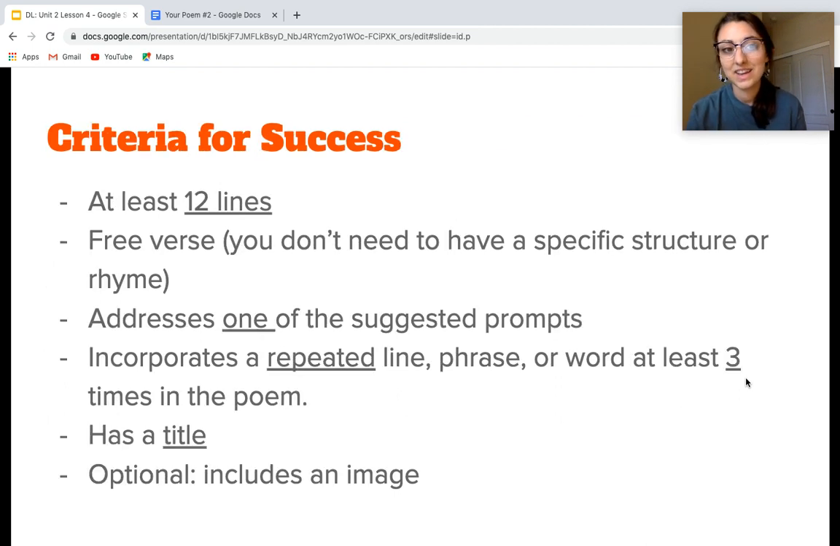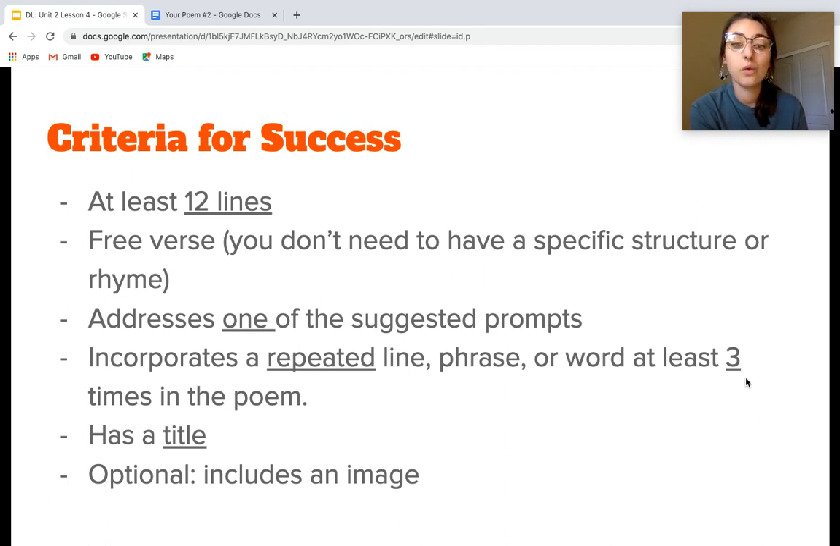All right. So I want to go over quickly what the criteria for success is on this poem, what I'm going to be looking for as I grade it. So you need to have at least 12 lines. You can totally have more if you feel like you need more. It should be free verse, which means I'm not going to give you a specific structure to stick to, or you don't have to have a rhyme scheme. If you want to have a rhyme pattern, if you want your lines to rhyme, you can totally do that, but it is not required.